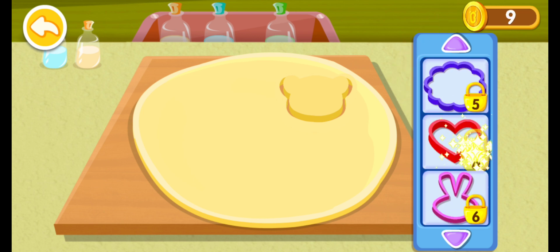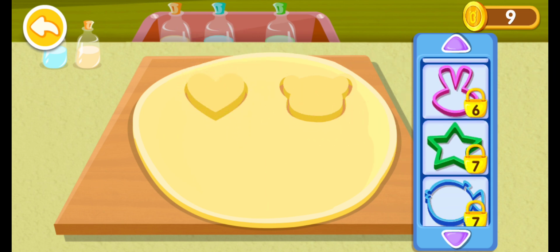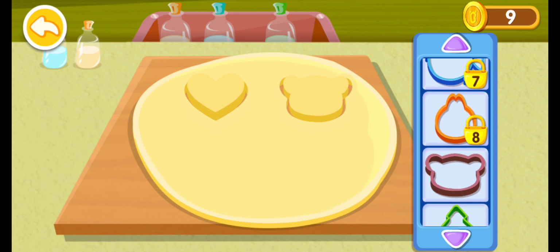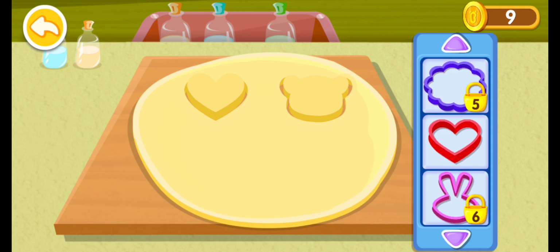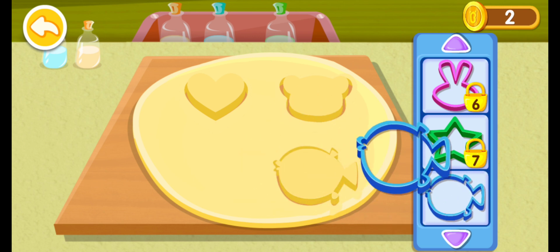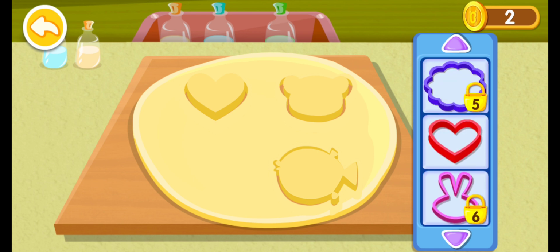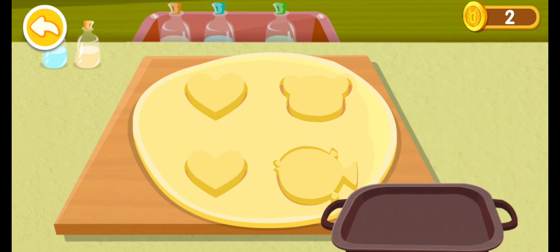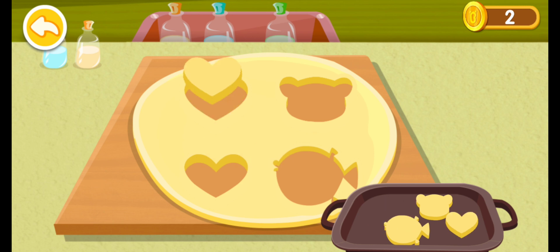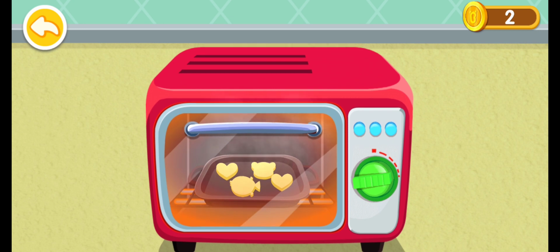Wow! Earning gold coins can get new things. You do not have enough gold coins. Make some delicious food for your customers and earn more coins. Oh yeah, now you can put it in the oven.